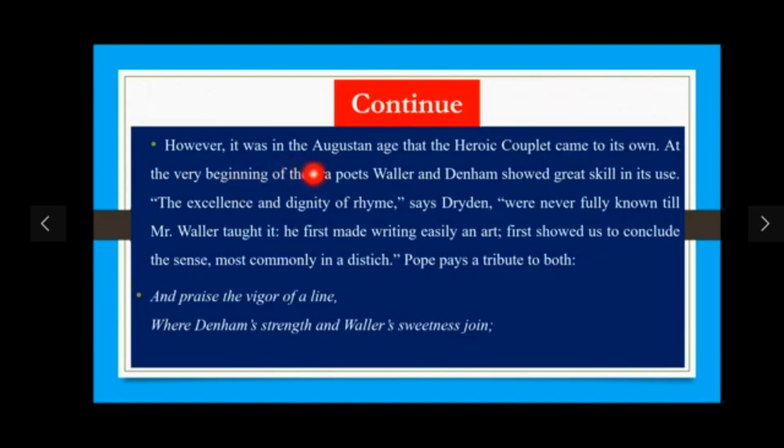However, it was in the Augustan age that the heroic couplet came into its own. At the very beginning of the era, the poets Waller and Denham showed great skill in its use. The excellence and dignity of rhyme, says Dryden, were never fully known till Mr. Waller taught it. He first made writing easily an art and first showed us to conclude the sense most commonly in the distich. Pope pays a tribute to both: "and praise the vigor of a line where Denham's strength and Waller's sweetness join."